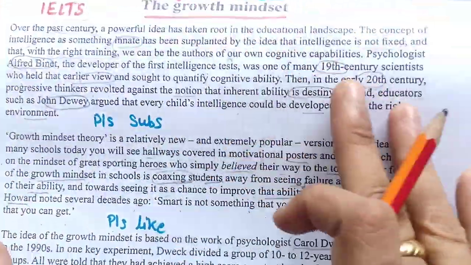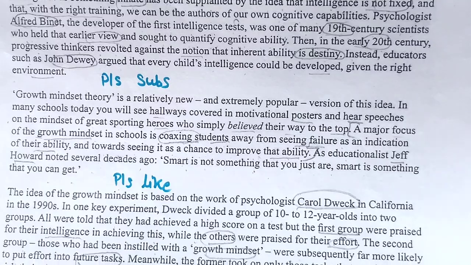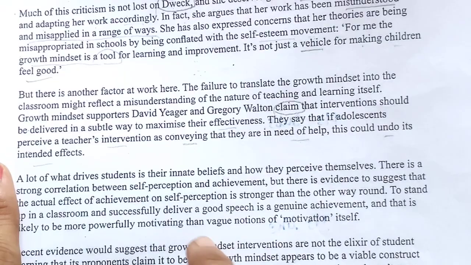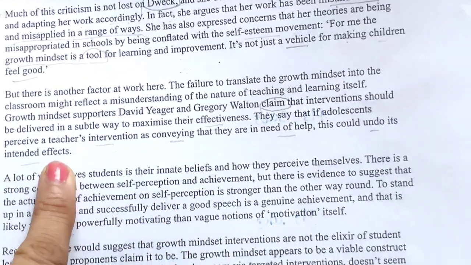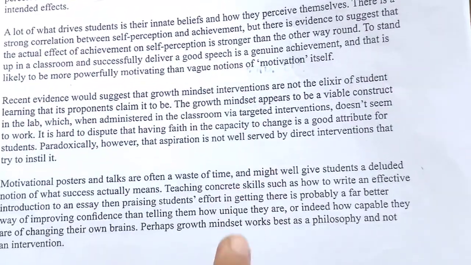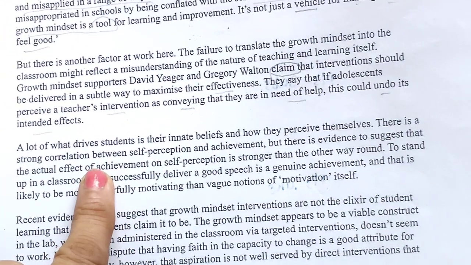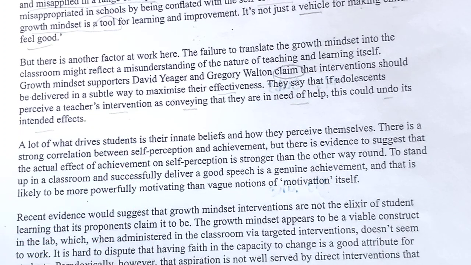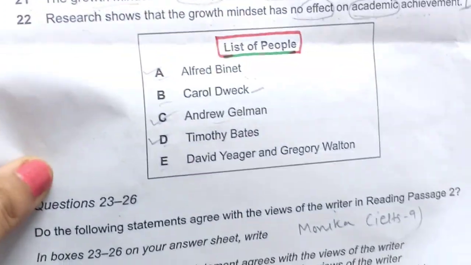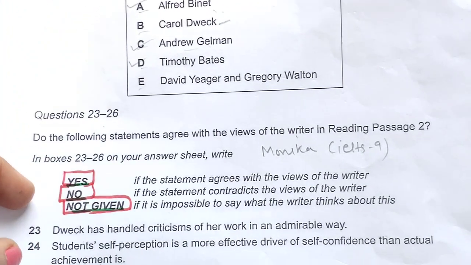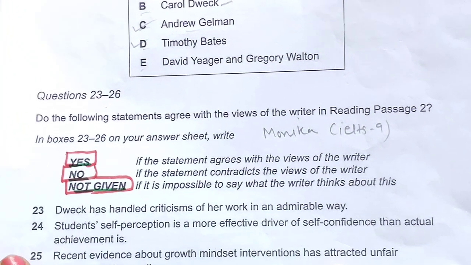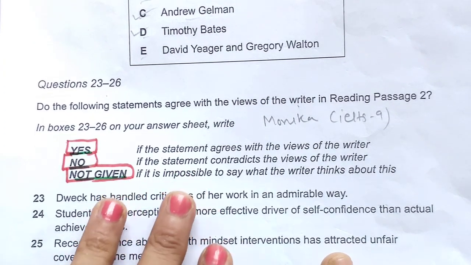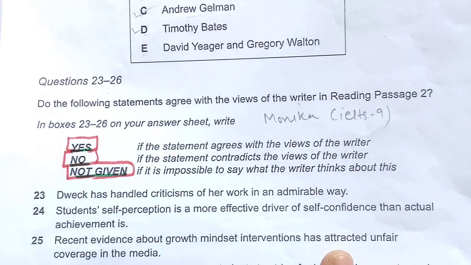So this is the paragraph. This first page we have done. For the second type of question, list of people, I have read almost till here. So now we have these three paragraphs left. Definitely I will try to find the location in the leftover paragraphs. But of course we should use our brain also. Sometimes they can ask a statement from the previous paragraph also. Now the last type of question, you know, is about the main story of the passage, I mean to say.